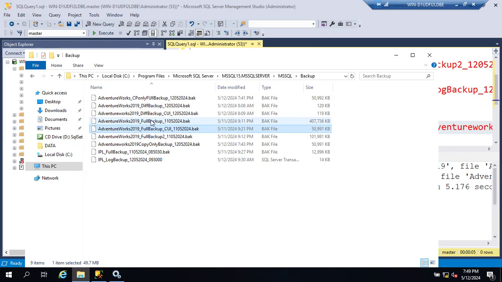It's not mandatory, guys. Don't think that 15 minutes log backup means we can only schedule it for 15 minutes. No, I'll show you, that is a schedule. That is your job schedule. Whenever you want, you can schedule. If you want log backup of every 1 minute, you can schedule it. If you want every 1 hour, you can schedule it. If you want every 1 day, also you can schedule it. Okay, that is just a schedule, guys, like your alarm.